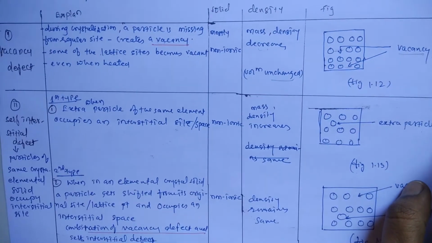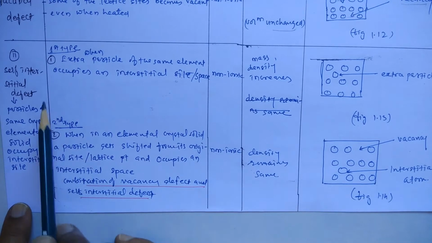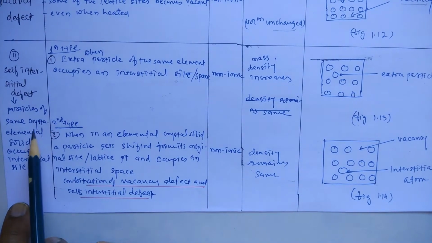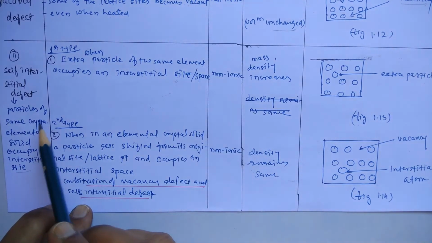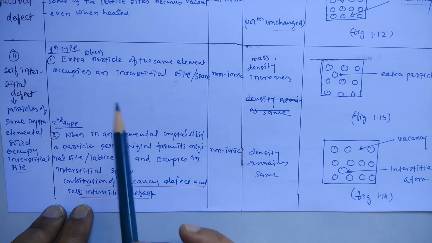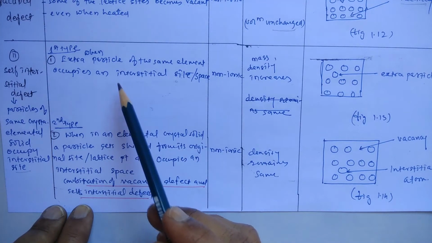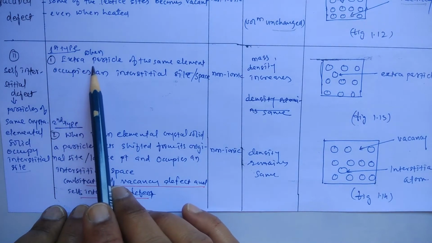Now the second type is self-interstitial defect. What is this? Here a particle of the same crystal element occupies an interstitial site. See here what happens in this defect. A particle or particles of the same crystal just leave their regular site and occupy an interstitial site somewhere in the crystal. So this can be of two types. Here the first type, extra particle.